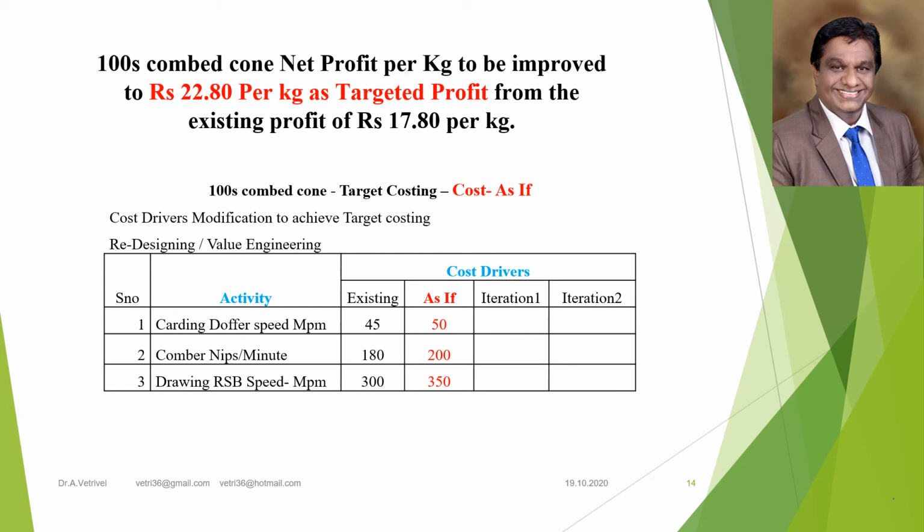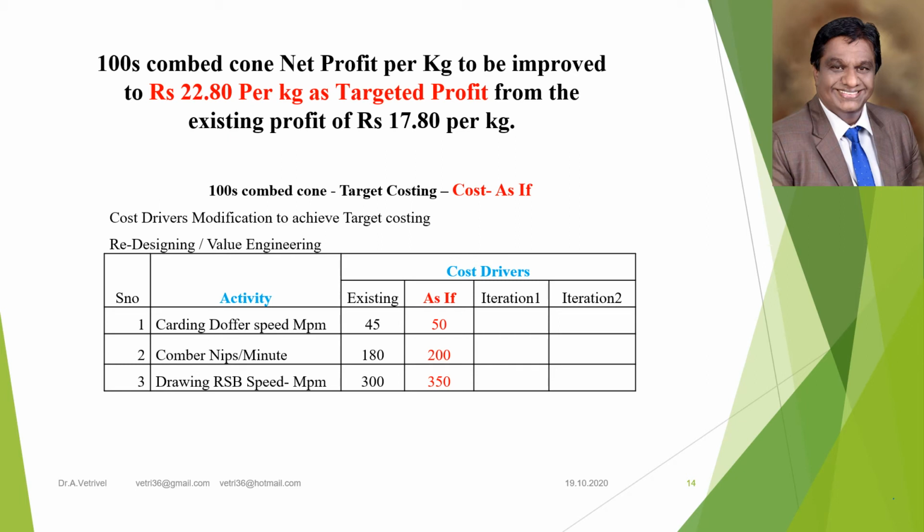Now we are going to see the very interesting part of the target manufacturing cost. For undercombed cone, the net profit per kg is to be improved to rupees 22.8 per kg as targeted profit from the existing profit of rupees 17.8 per kg.